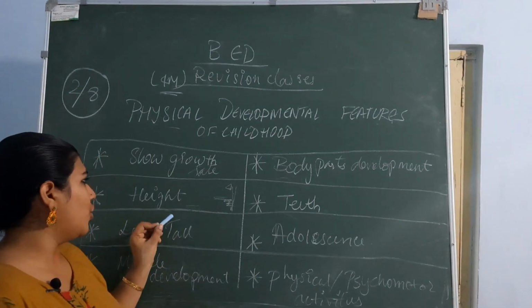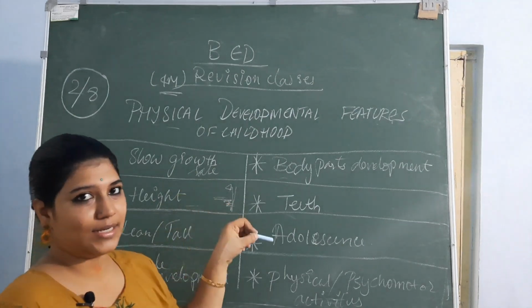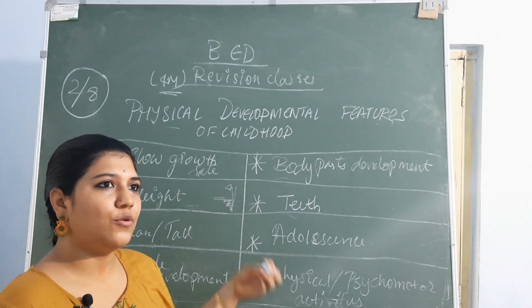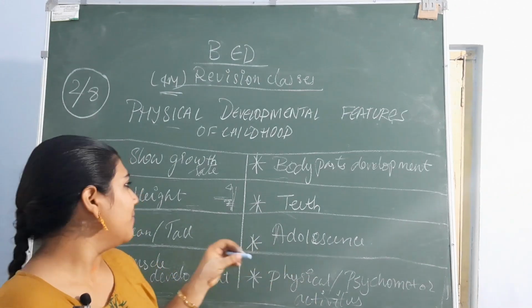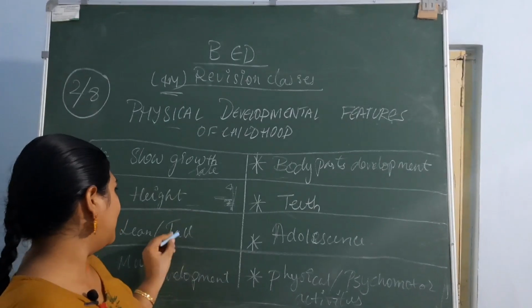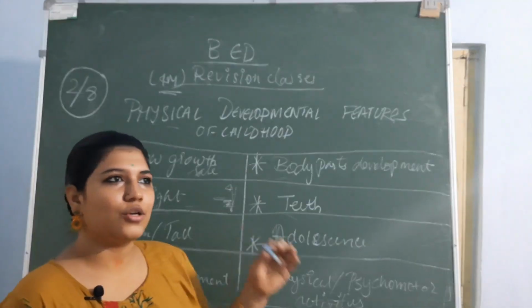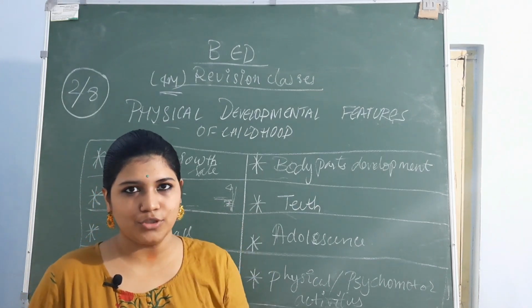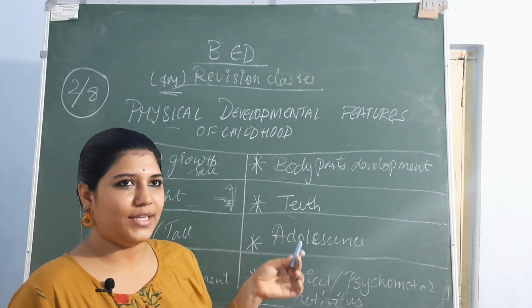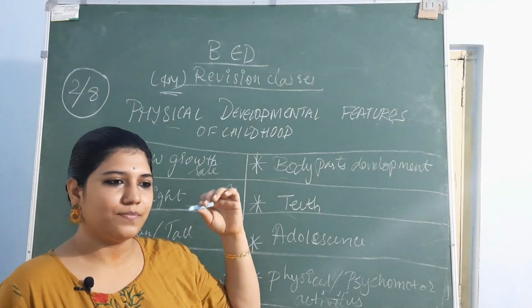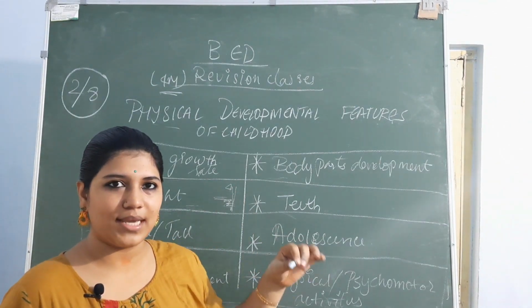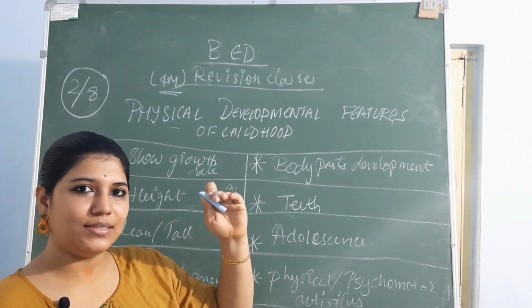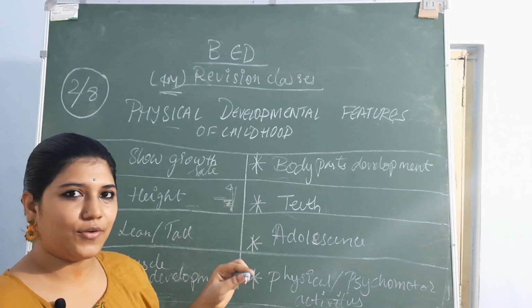And then the weight also increases simultaneously with height, like 2 pounds, 3 pounds, 5 pounds, based on their habits. And lean and tall, they start growing at this kind of small age, they start growing lean and tall. You can observe the changes after they are learning to walk. They start growing tall, and also they become lean.